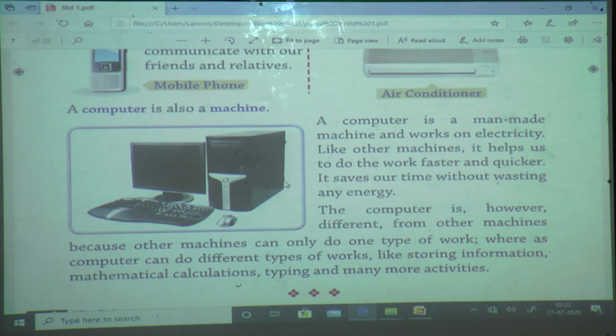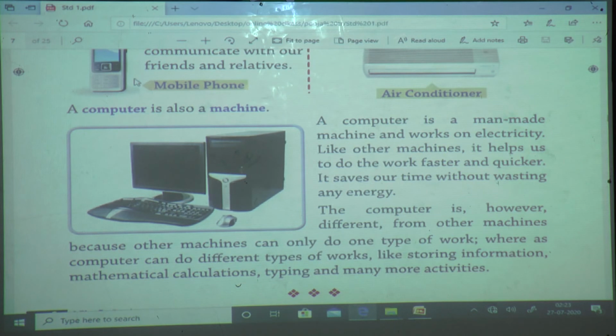And why are we using this computer? Without computer we cannot work? Yes, without computer also we can work. But why are we using machines? To do our work faster and easier. We are using machines, and computer can do many works.